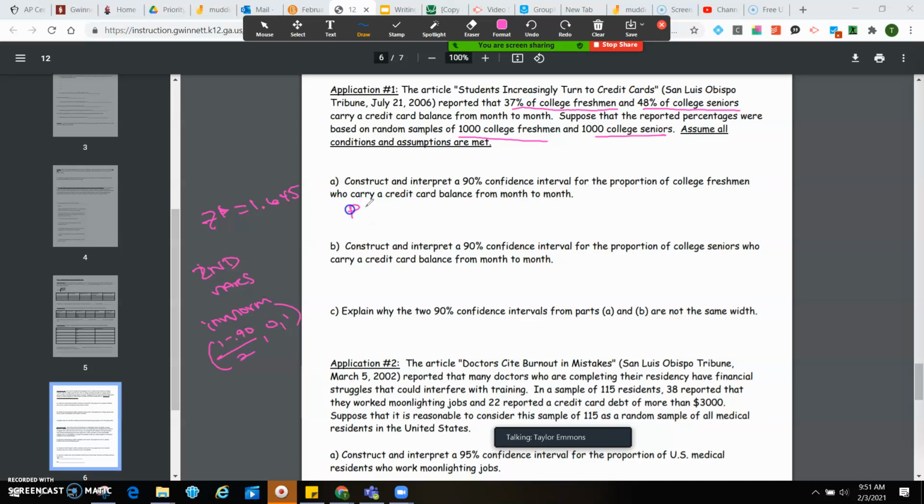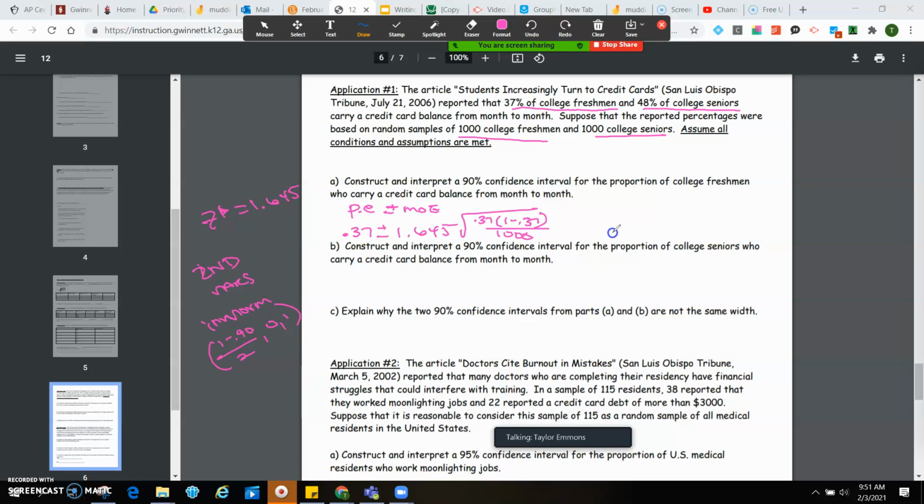And then we also got to remember that we're trying to find that interval, right? So we're doing the point estimate plus or minus the margin of error. Okay, so our point estimate is 0.37. And our margin of error is our critical value multiplied by the square root of 0.37 times 1 minus 0.37 divided by 1,000.